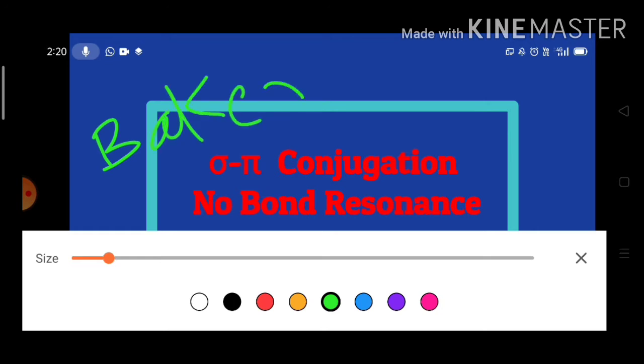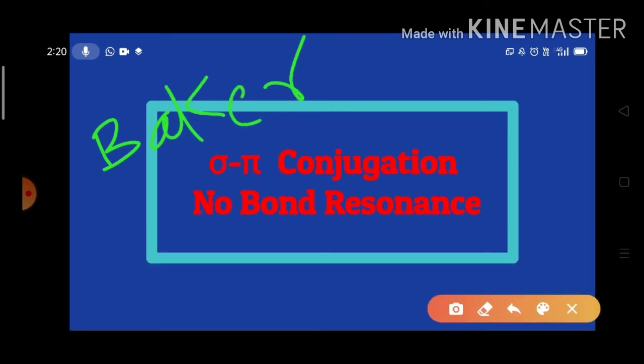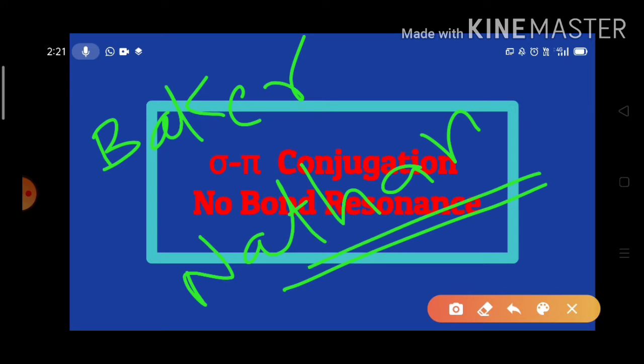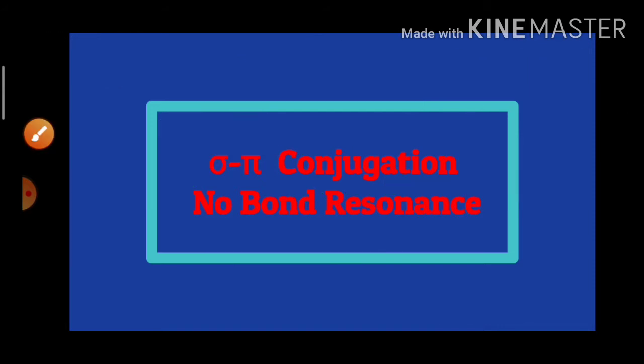One of them is Baker and the second is Norton. These two scientists proposed the concept of hyperconjugation to explain the stability of alkenes.